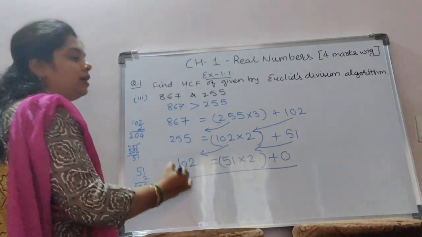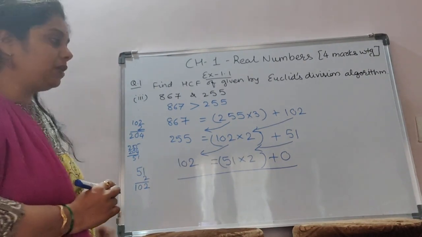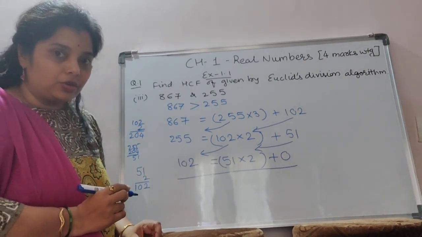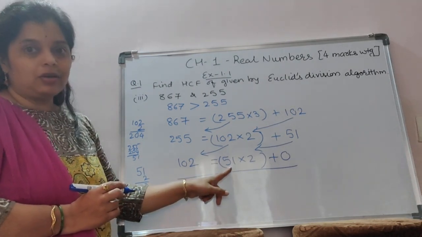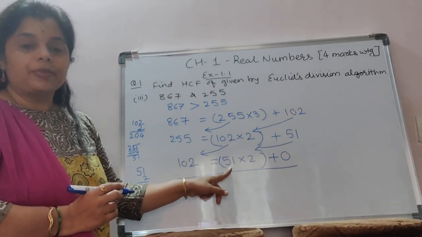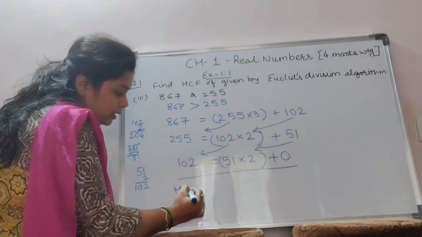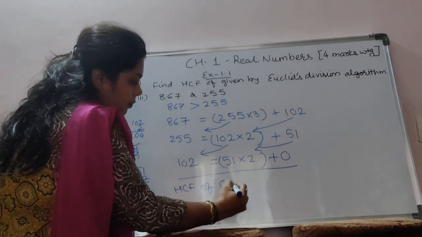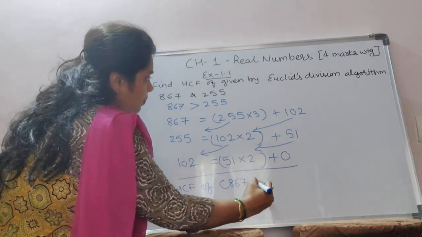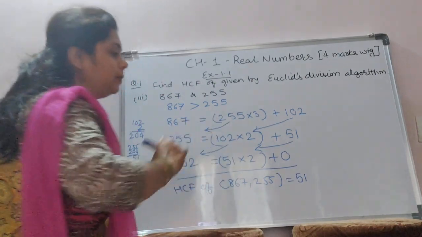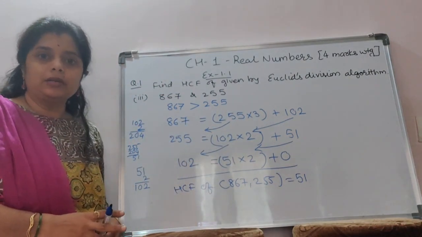So we get our last step where we get a remainder of 0. And I already told you that the divisor of the last step is the HCF of the given numbers. And therefore we can say that the HCF of 867 and 255 is equal to 51. Is it clear? Okay.